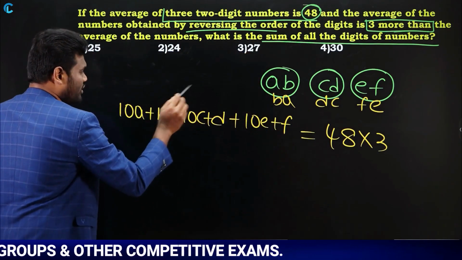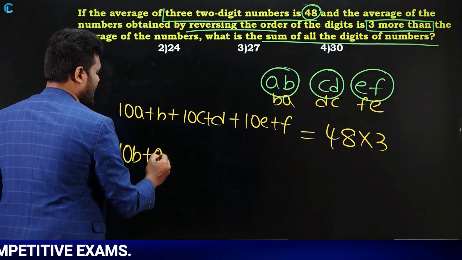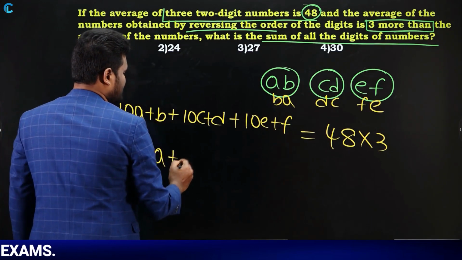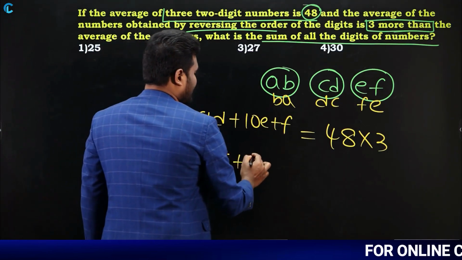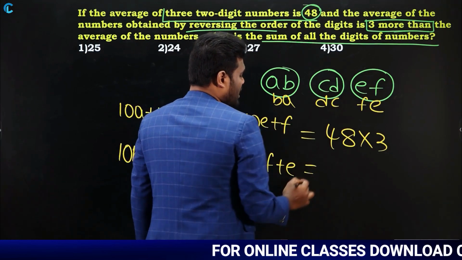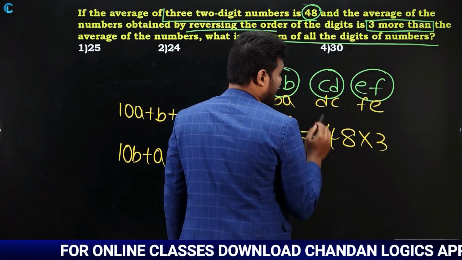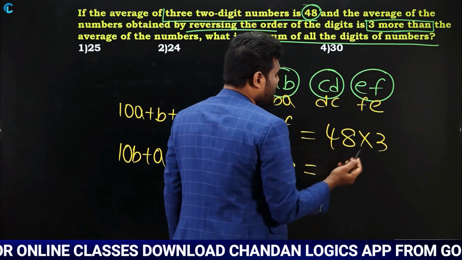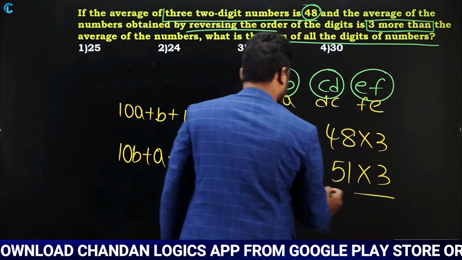Now look here, if I write this, it is going to be 10B plus A. Similarly, 10D plus C plus 10F plus E is equal to, now 3 more means the initial average is 48. 3 more means it is going to be 51. 51 into 3. Yes or no?